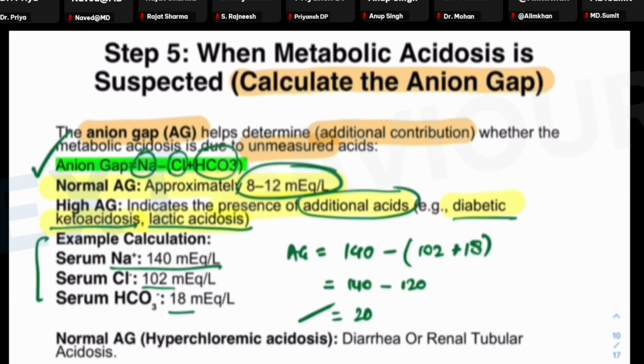There is another possibility. The patient is suffering from metabolic acidosis and there is a presence of additional acids, but it is masked. Why could this be masked? It is because of a high chloride level. Just imagine, if the chloride levels are higher, despite the fact that the patient has low bicarbonate levels, then the anion gap could come out normal. This is the phenomenon seen in hyperchloremic acidosis, and it is a very, very commonly asked question, seen in cases of diarrhea or renal tubular acidosis.